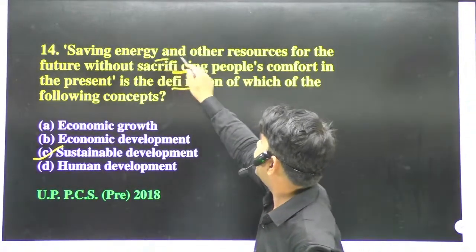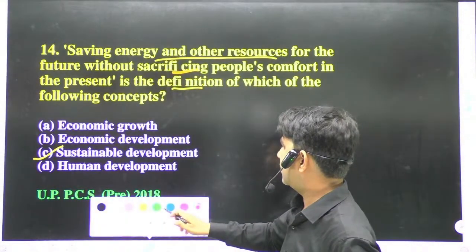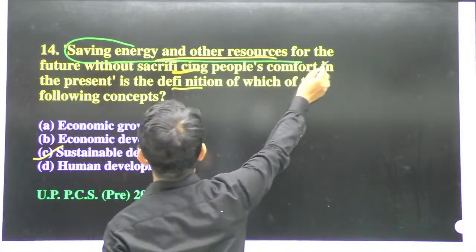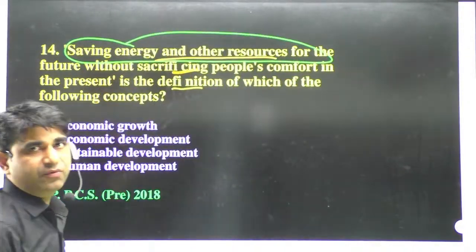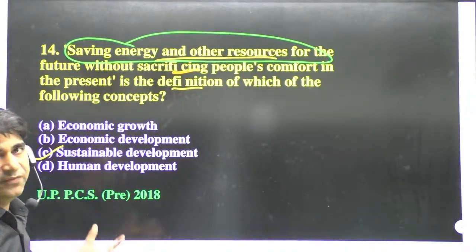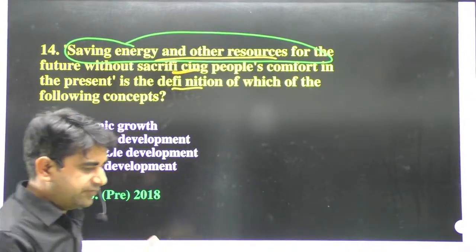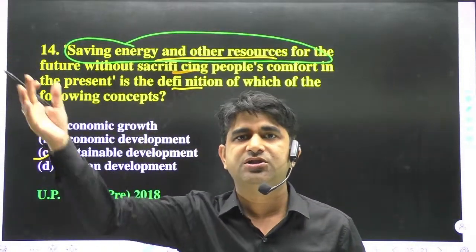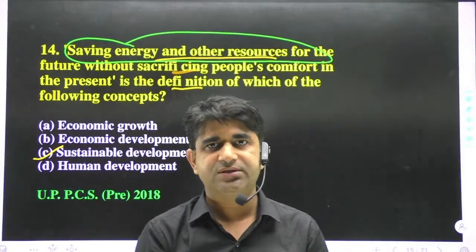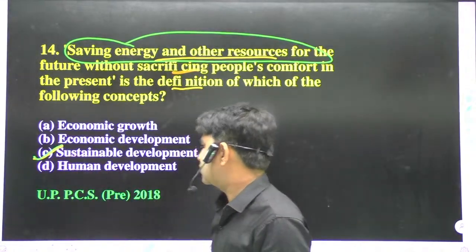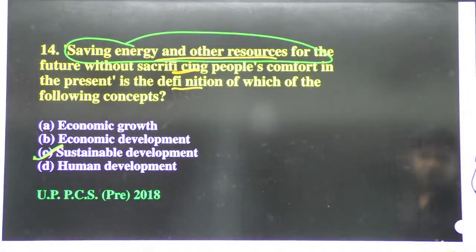In sustainable development we talk about saving energy and other resources for the future without sacrificing people's comfort. It means we will not sacrifice our comfort, but we will think about the future generation. This type of development is known as sustainable development. So option C will be the correct answer. Now we'll move to the next question.